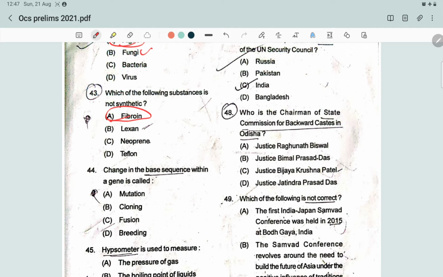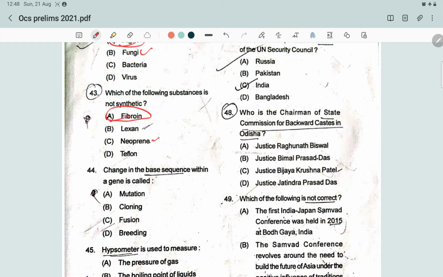It's the brand name and not the name of the material itself. It is a polycarbonate resin thermoplastic, which means it is a solid substance that can deform in extreme heat. And what is neoprene? It is one of the first synthetic rubber products ever made. It is generally stronger and harder than natural rubber, and more resistant to water, oils, and other solvents. And what is Teflon? It is a brand name for a synthetic chemical called polytetrafluoroethylene. So the answer will be fibroin.